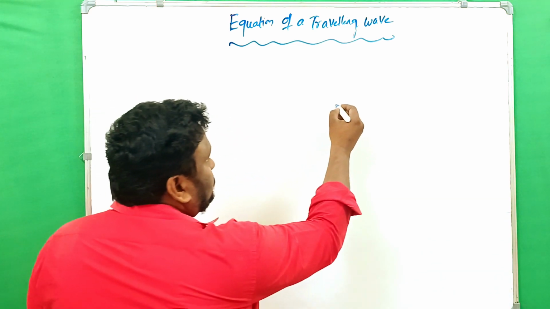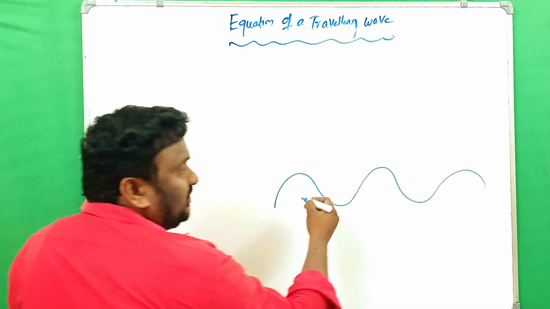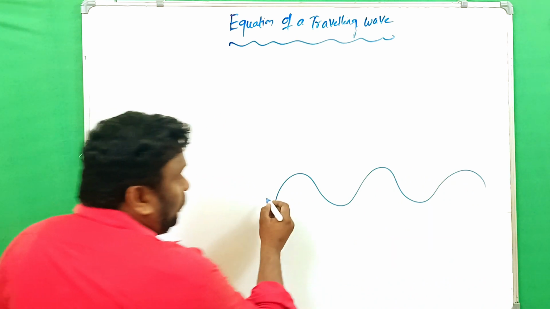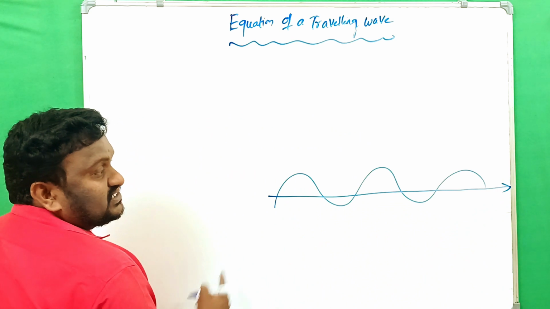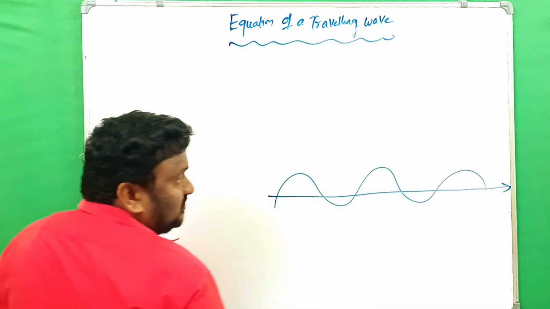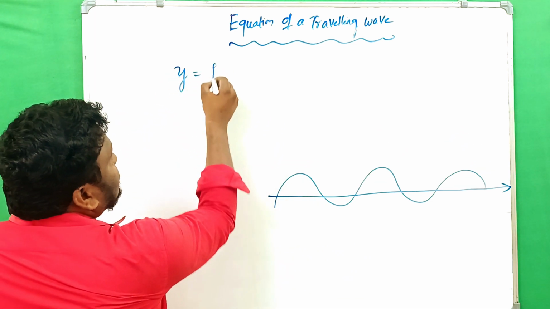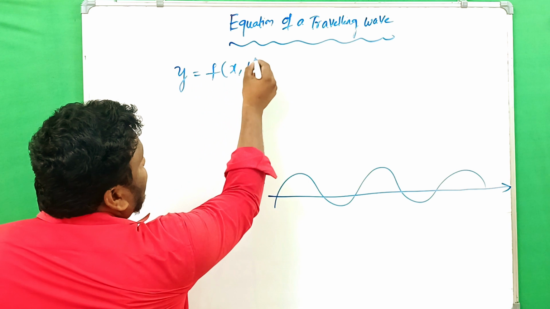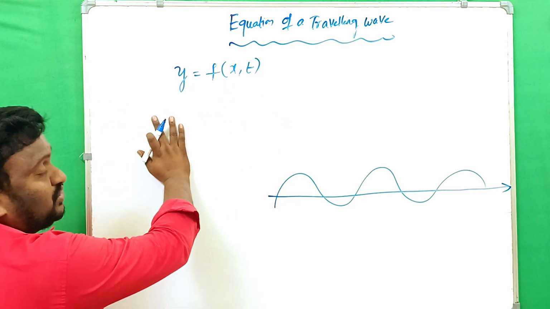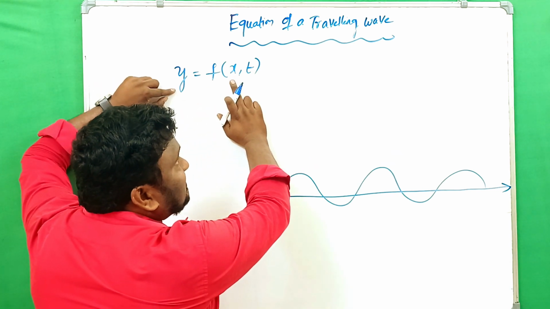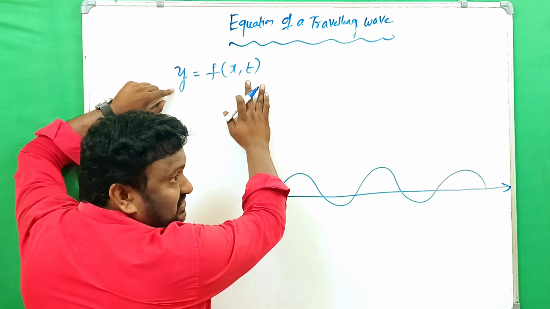For example, here it is a transverse wave. Its position varies with respect to time. Now the direction of propagation of the wave is along the x-axis. So the position of the particle should be taken as a function of x comma t. The displacement of the wave has two variables, x and t. x is the position and t is the time. These two are variables.